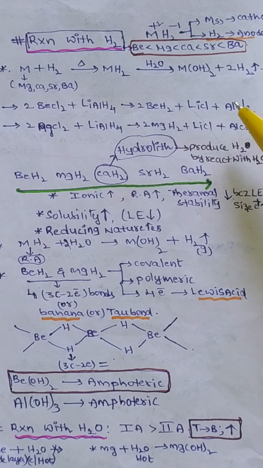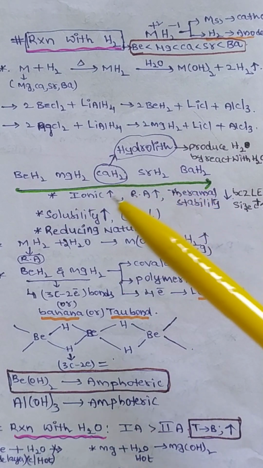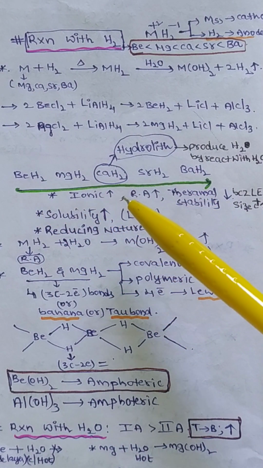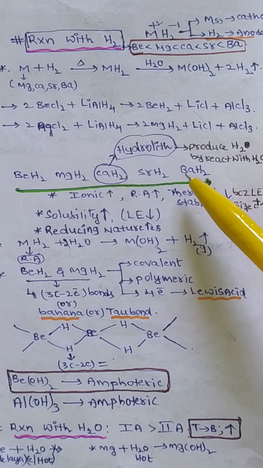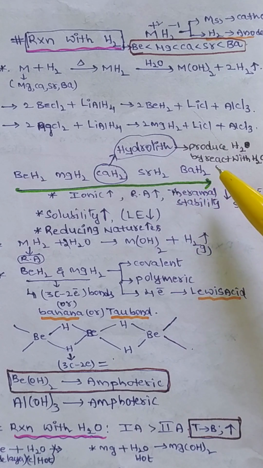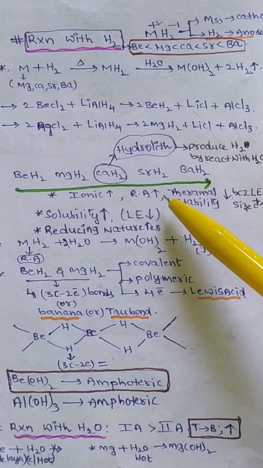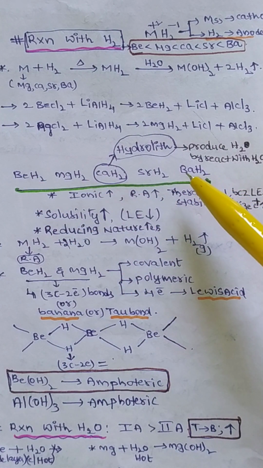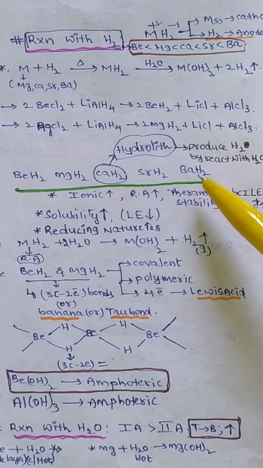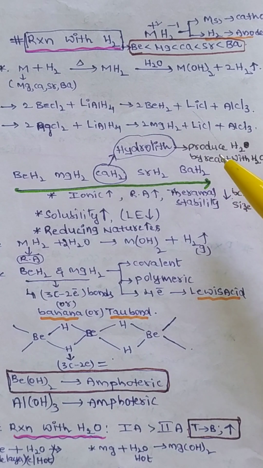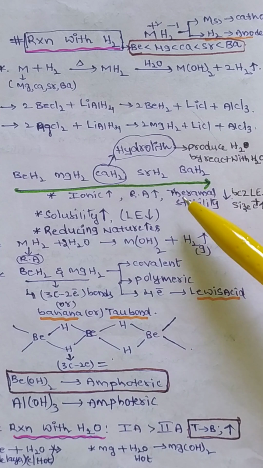Like this it is prepared. Next, when we take these hydrides from top to bottom, ionic character increases. That means beryllium hydride forms the weakest ionic bond, because it is a smaller cation, a smaller ion. Next, reducing nature increases from top to bottom because the metal-hydrogen bond strength decreases from top to bottom, so it undergoes oxidation easily. So therefore reducing nature is more.